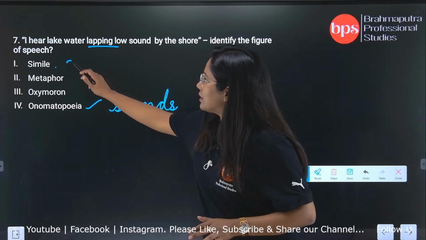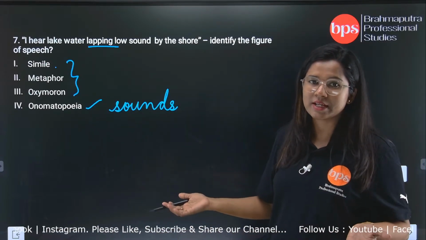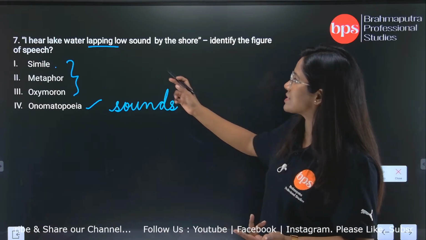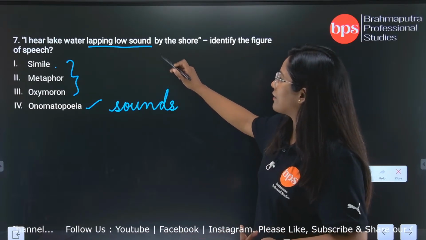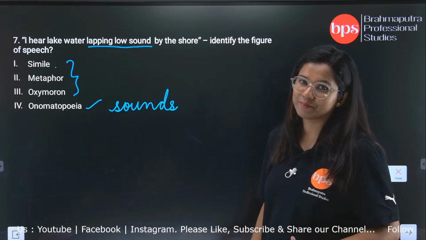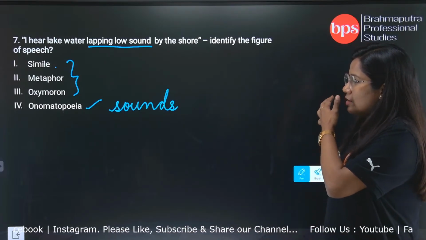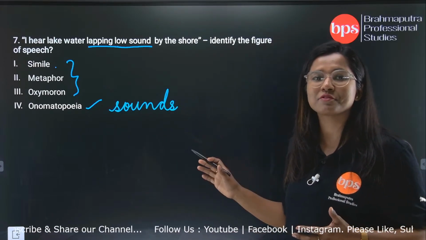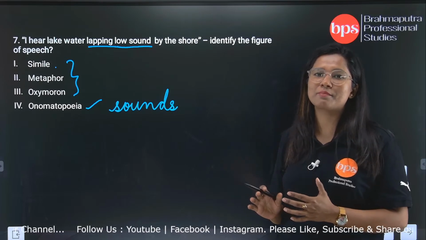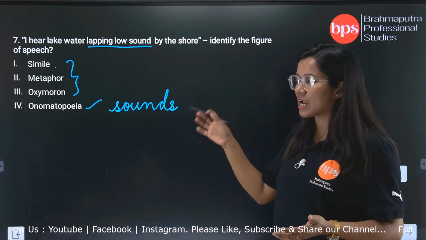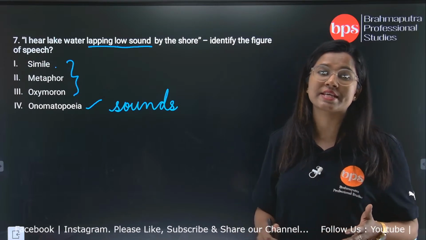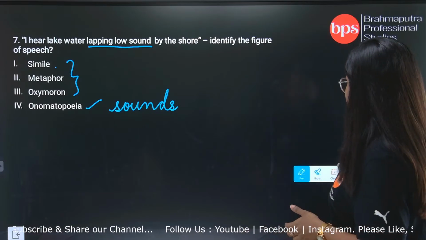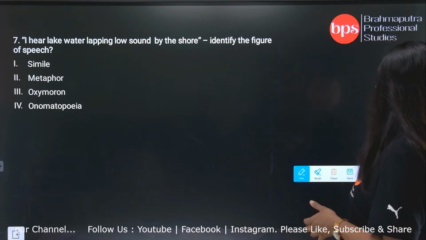So the other three will automatically be cut off, because lapping low sound here directly identifies onomatopoeia. To go through what simile, metaphor and oxymoron are, you have to subscribe to us. Once you subscribe, you will get to know what these figures of speech are and what examples are related to them. Yes? Next we will go to question number 8.